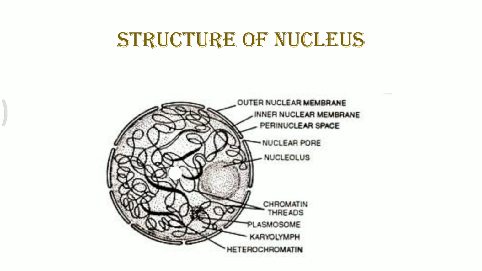If you think about the structure of the nucleus, it's a very large structure with almost 5 very important structures. First of all, the nucleus has an outer membrane and an inner membrane. This makes it a double membrane bound organelle. You can see the pores present, known as nuclear pores.